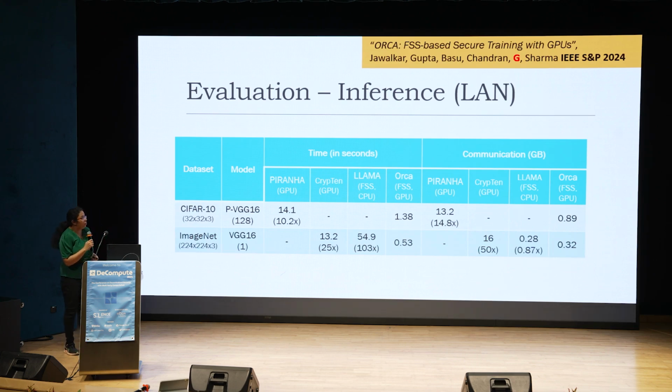Now, quickly going over evaluation. Here we compare Orca with prior works, Piranha and CrypTen, which are both on GPU and use secret sharing based approaches. We also compare with Llama, which is a prior FSS work but uses CPUs. We have great speedups and reduced communication compared to Piranha and CrypTen across different benchmarks. Compared to Llama, which is FSS on CPU, we have a 100x speedup, which comes both from GPU acceleration as well as key size reduction. But we have slightly more communication because the protocols trade off lower key size for a marginal increase in communication.